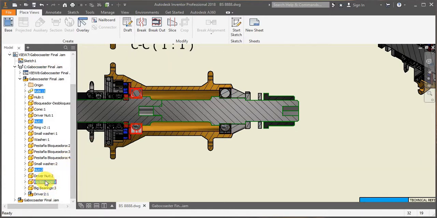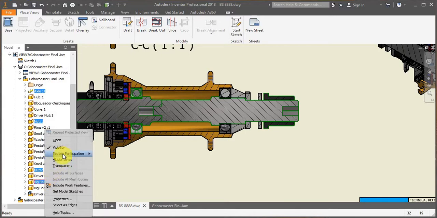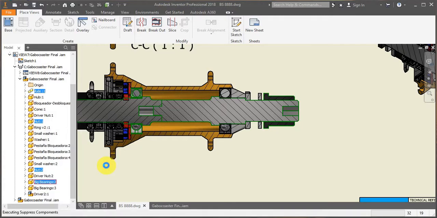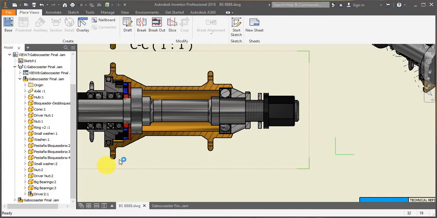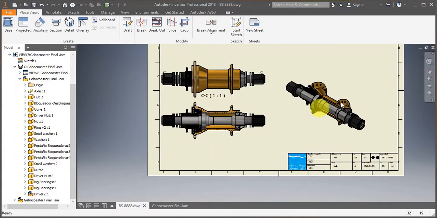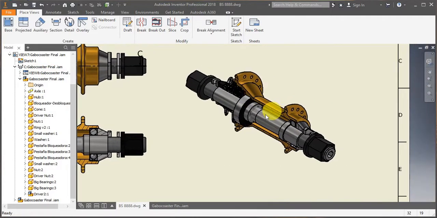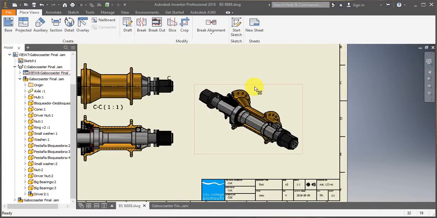Then I'll select them, right click on them, I'll select section participation, and I'll select, instead of section, none. And that should load the parts now. So as you can see, all the parts have loaded.